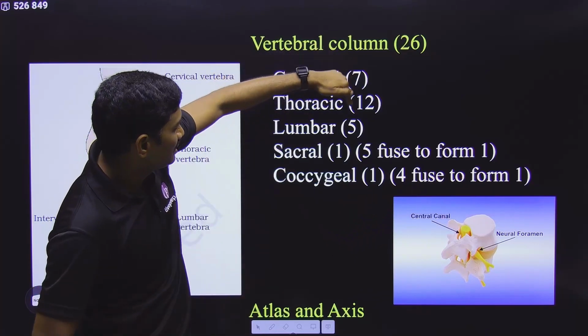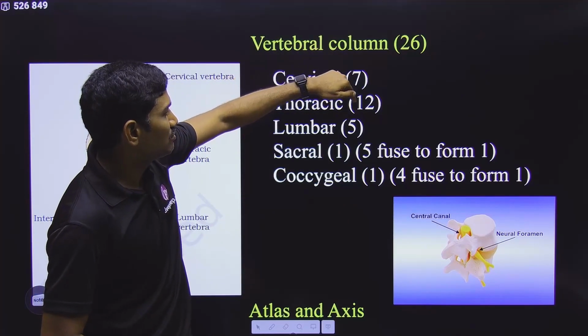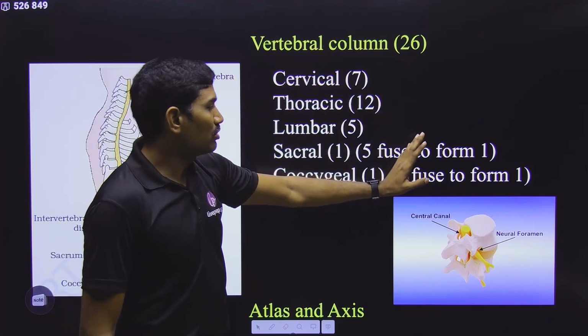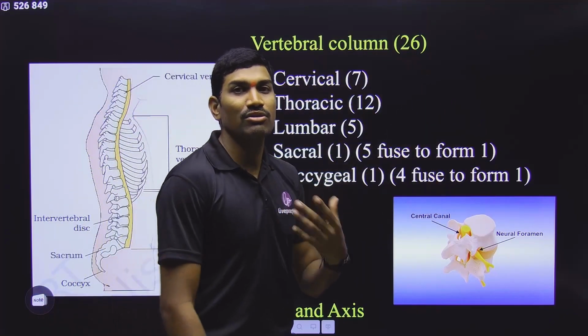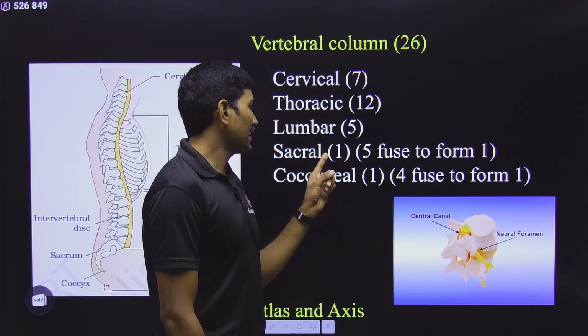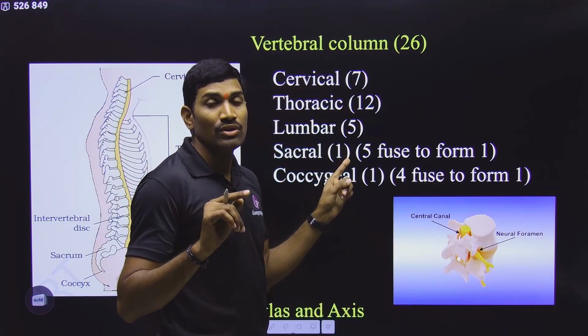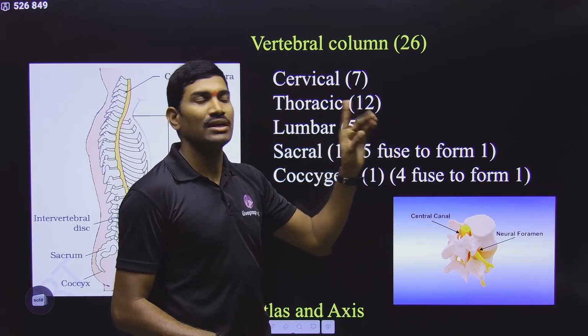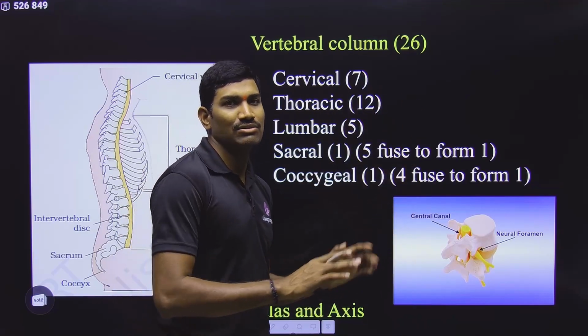So in this way, you need to add 7 plus 12 plus 5 plus 1 plus 1, you will get 26. Okay, don't count 5 and 4, because we are talking about the adult individual. This is just for information. In the NCERT they said sacral, one fused. Since they gave fused, how many are fusing here? 5 will fuse together to form this one. So in this way you can understand the information, that's why I am telling you this.